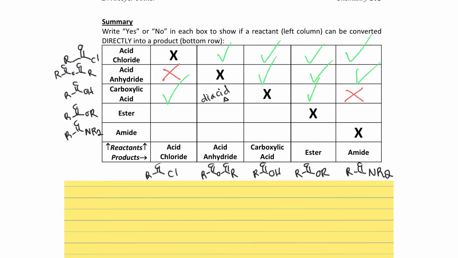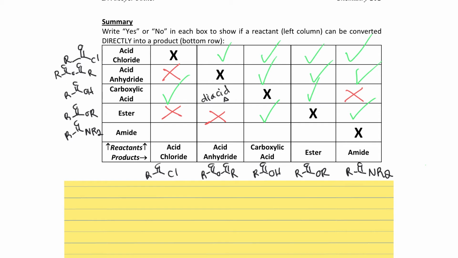Esters. Can they become acid chloride? Esters are much more stable, and they don't have that thionyl chloride option, so no. Esters will also not become acid anhydrides. Esters do get hydrolyzed to carboxylic acids, so we are going to switch to green for that. Can esters become amides? Well, yes.